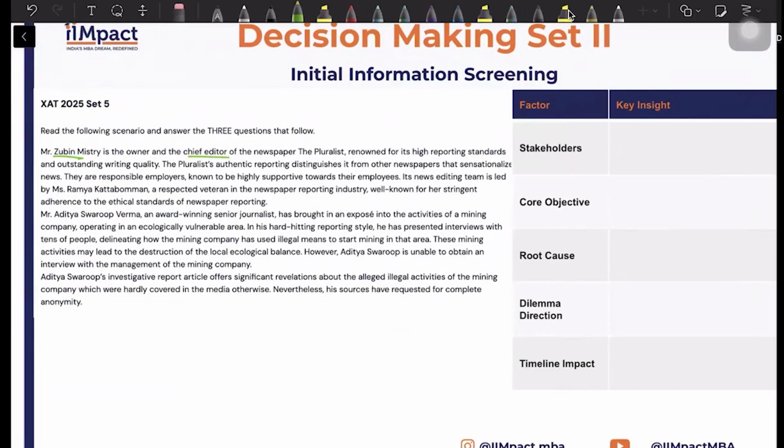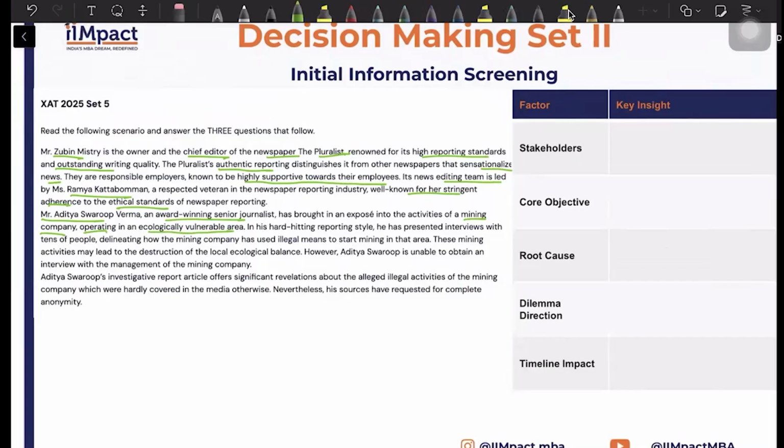Zubin, owner and chief editor of a newspaper, pluralist. Okay, high reporting standards and outstanding writing quality. Authentic reporting, newspapers sensationalize news, so they are authentic. Highly supportive towards their employees. Okay, Ramya is the editing team lead, well known for a stringent adherence to ethical standards. Then you have Aditya, award winning senior journalist. He has brought in an expose of a mining company operating in ecological vulnerable area.